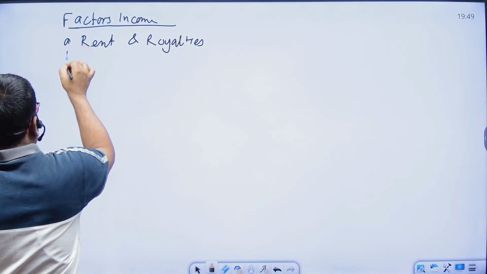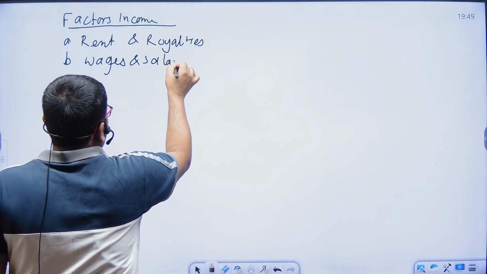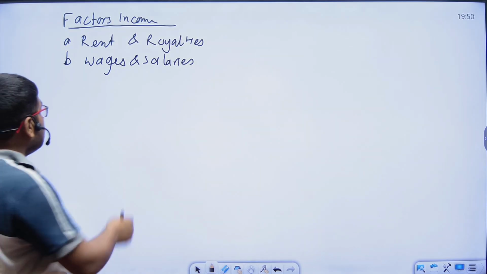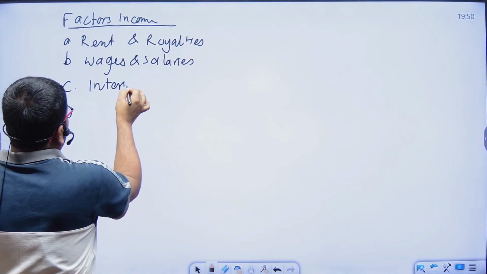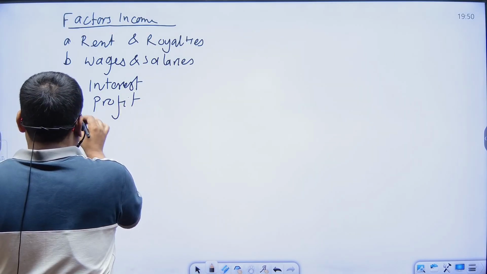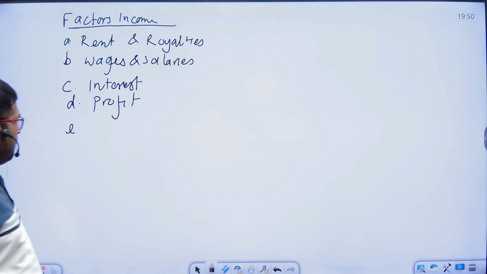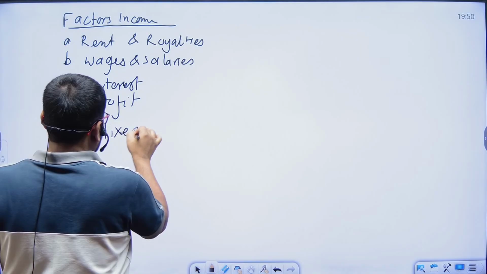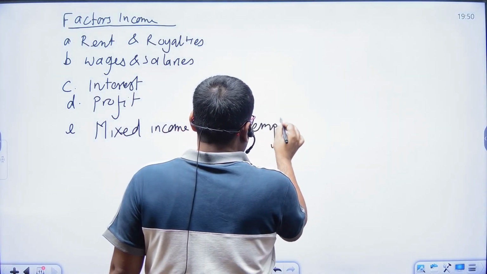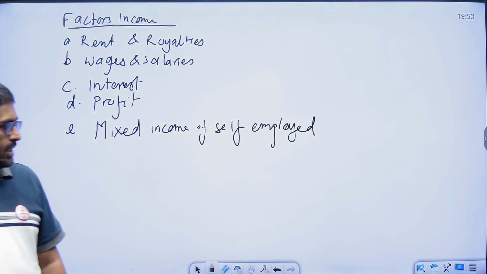Next one is wages and salaries. Interest, profit, and mixed income, the mixed income of self-employed.